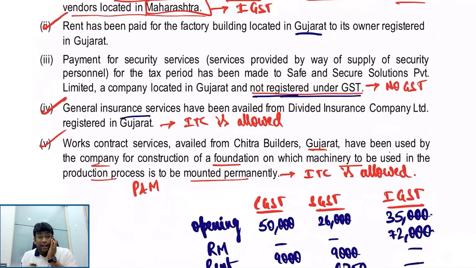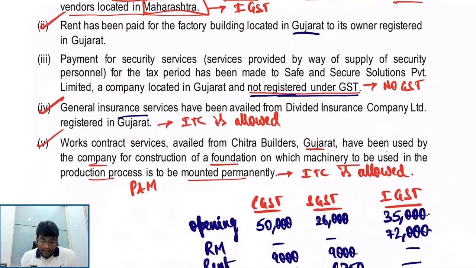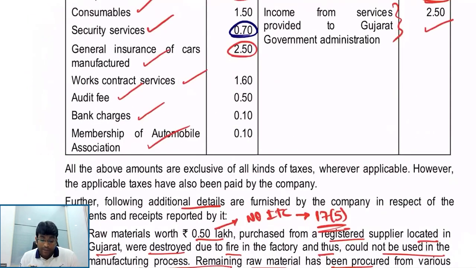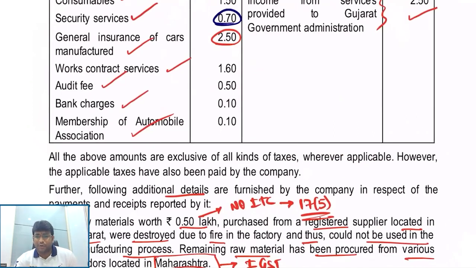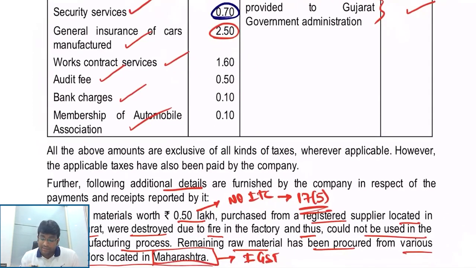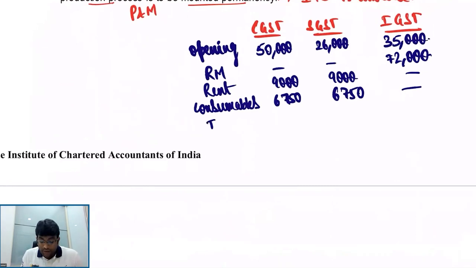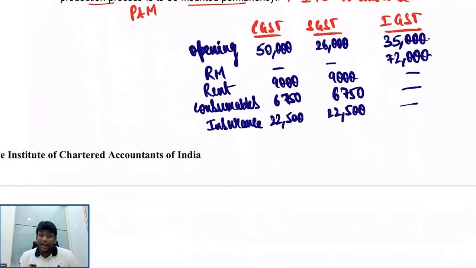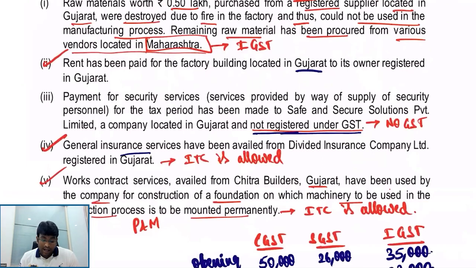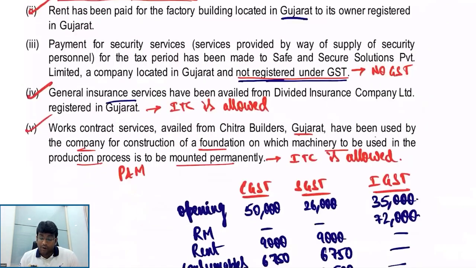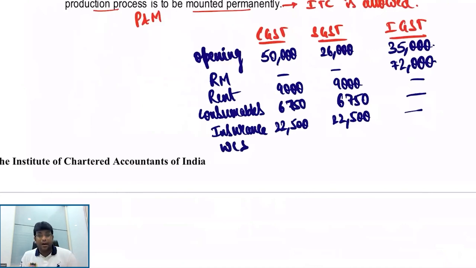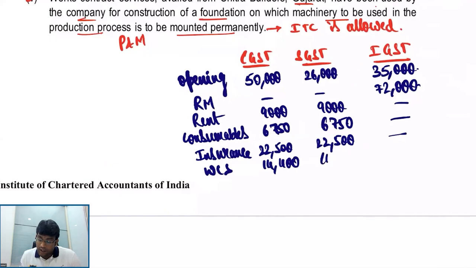Insurance, that I will definitely take credit. Insurance from Gujarat only. What is the value? 2,50,000. What percent? Of course, 9% and 9%, which comes to 22,500 and 22,500. That is the story of my insurance. Then works contract service, of course, I can happily take credit. 1,60,000 into 9% and 9%, which is 14,400 and 14,400.